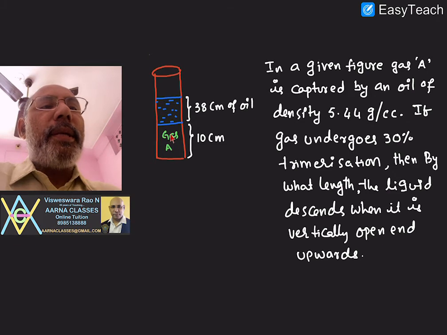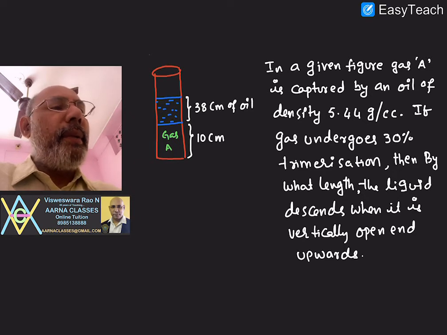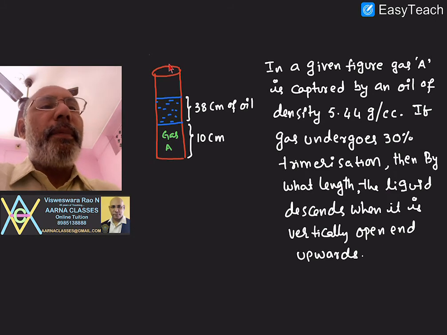Trimerization means the quantity of gas decreases. Quantity of gas decreases means its length also decreases. That means, because the length of the gas is decreasing, the oil descends. It comes downwards. So the question is to what extent the oil descends. By what length does the liquid descend when the tube is open and vertically upwards? You see here, the open end is vertically upwards.